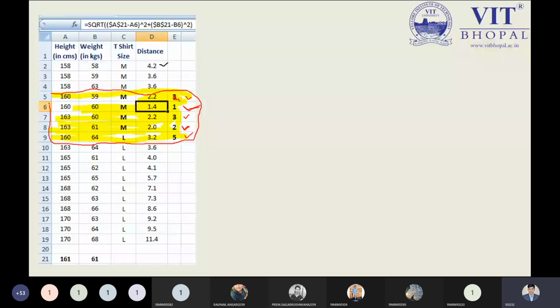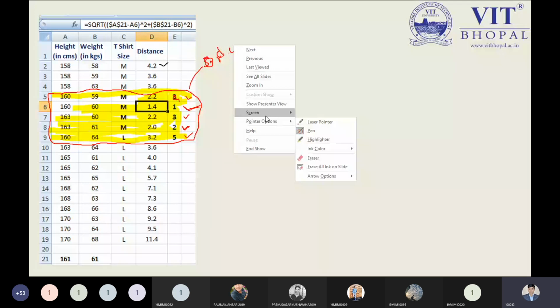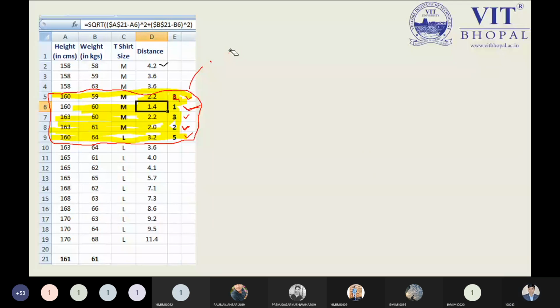I can mark it with a red circle or red point. This is known as our not sorted data, and this is known as our ordered collection.